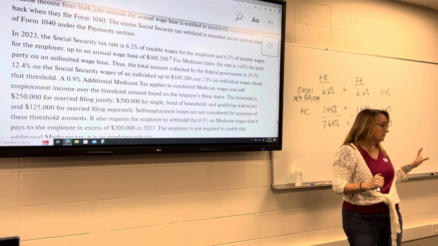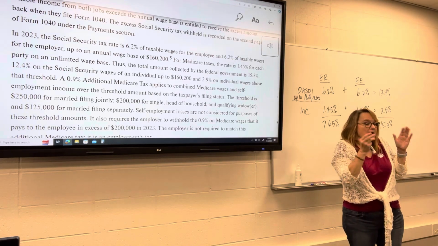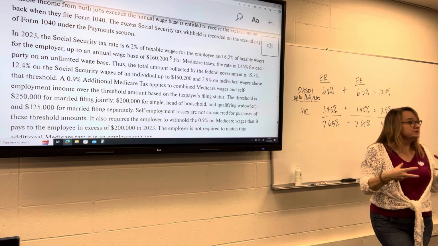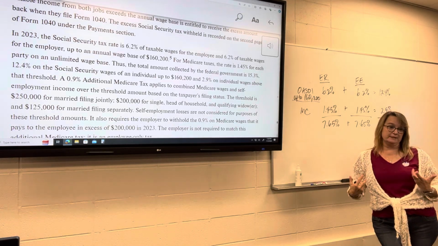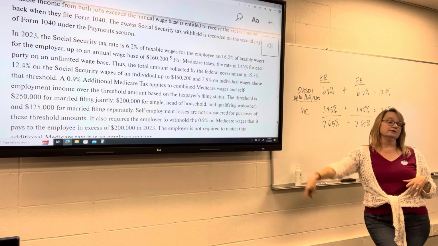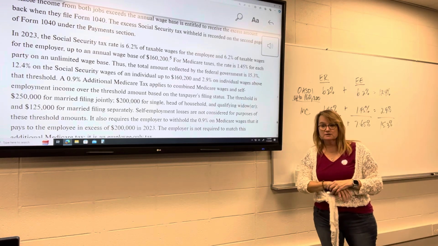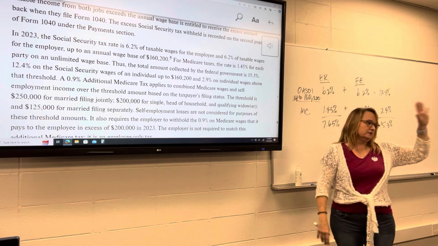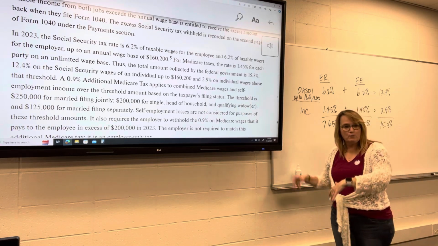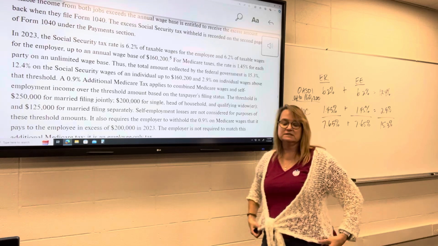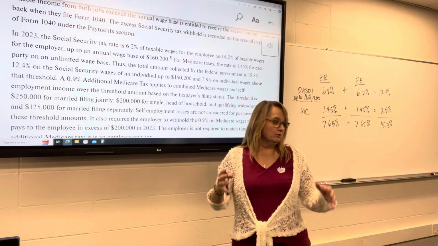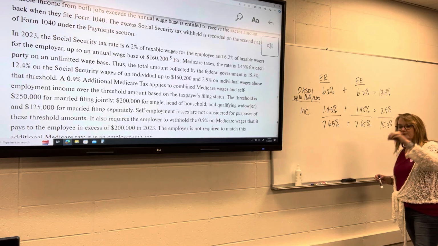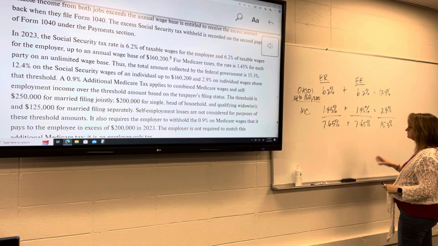Now, for employers, it really only pertains to the wages that they pay, right? They don't know what the employee has made elsewhere. So they're going to apply that $160,200 wage base only to the wages that they have paid that employee. If the employee is earning wages from someplace else, or has self-employment earnings, or started the year at another job and is now over that wage base, the employer doesn't keep track of that. They're only concerned with the employee's employment at their company.